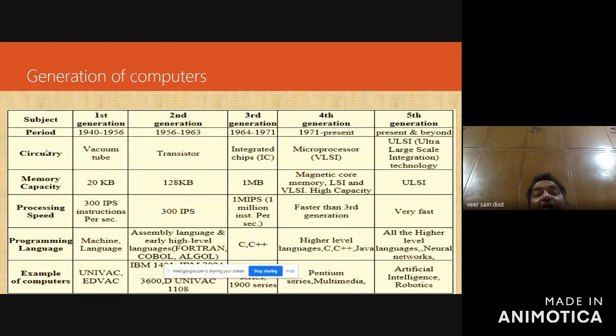The memory capacity of those computers was 20 KB. What is this KB? Kilobyte. The smallest unit of storage is byte.